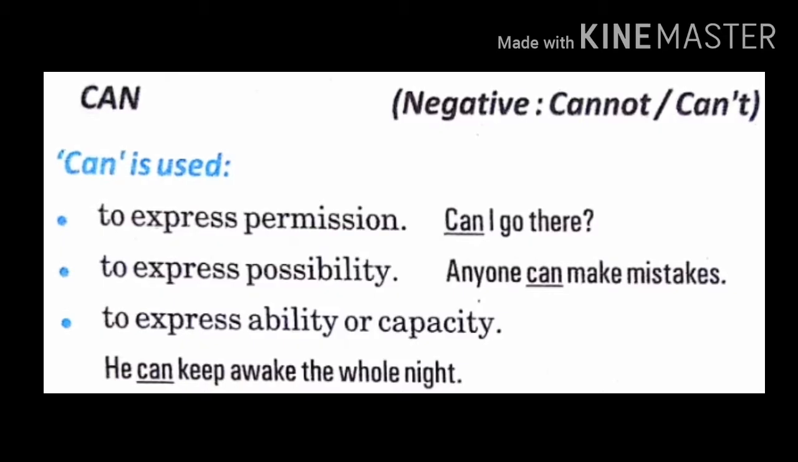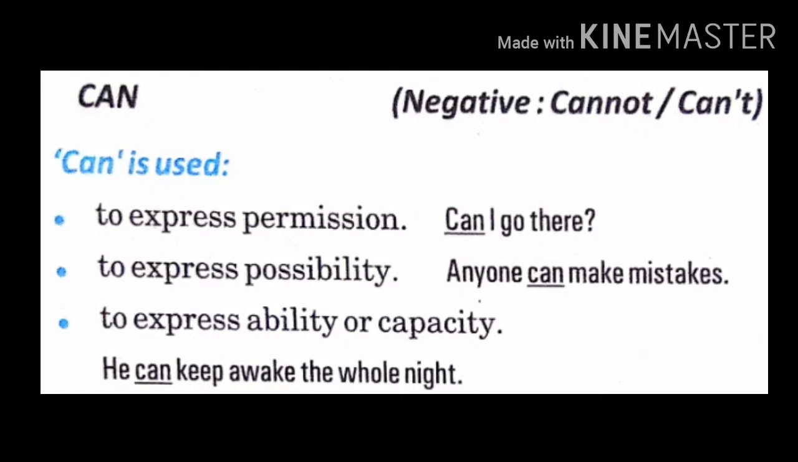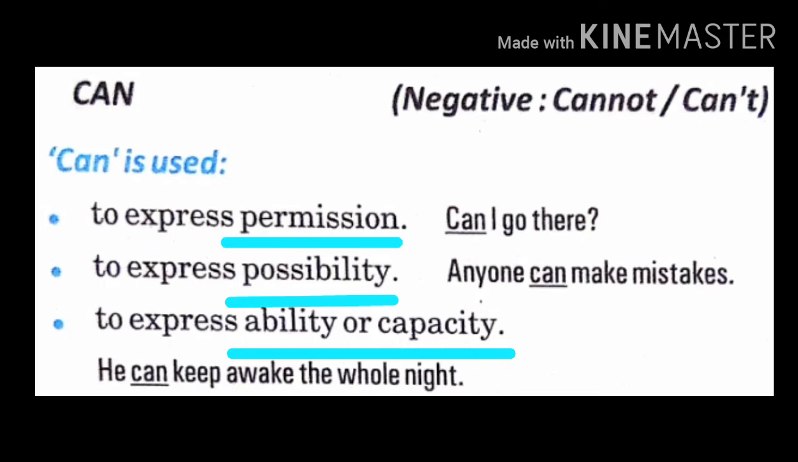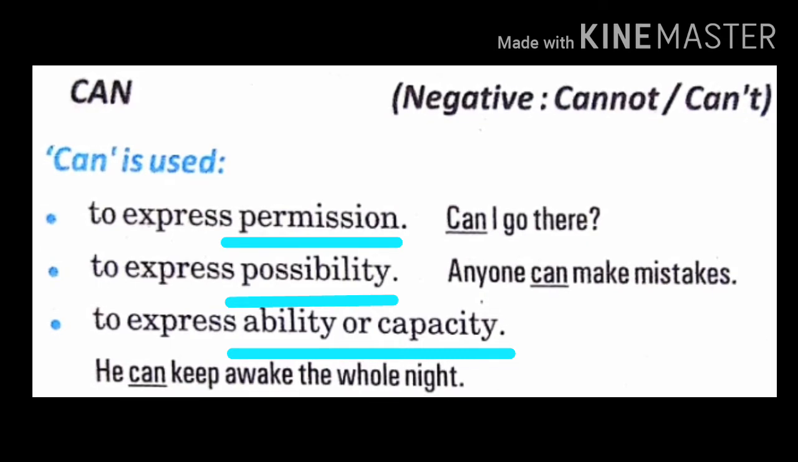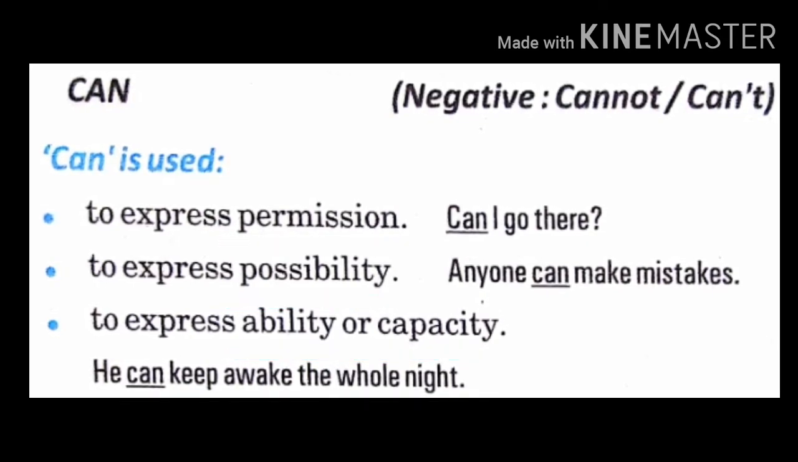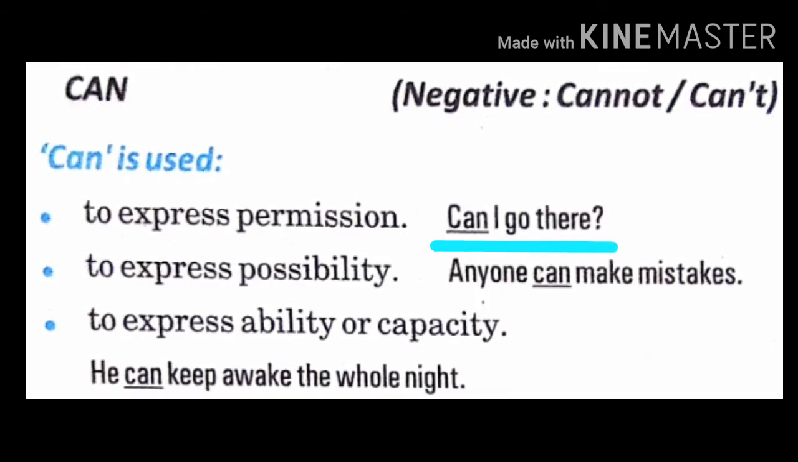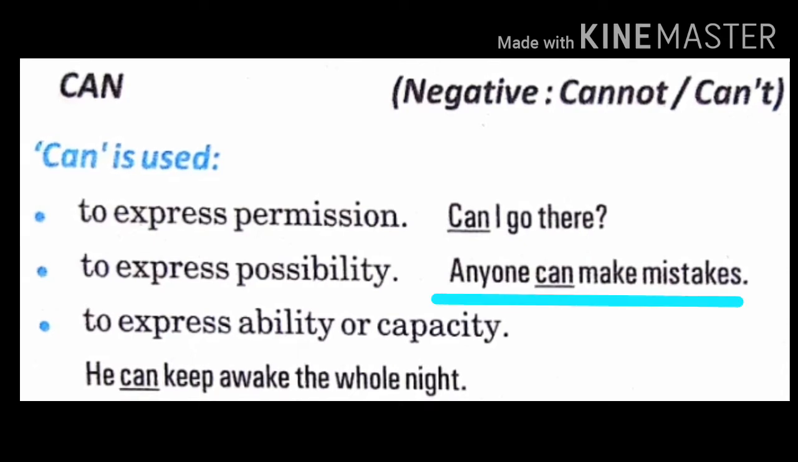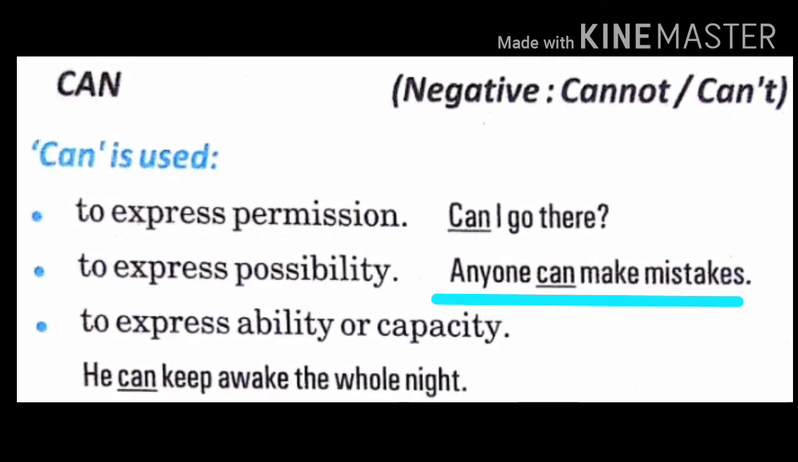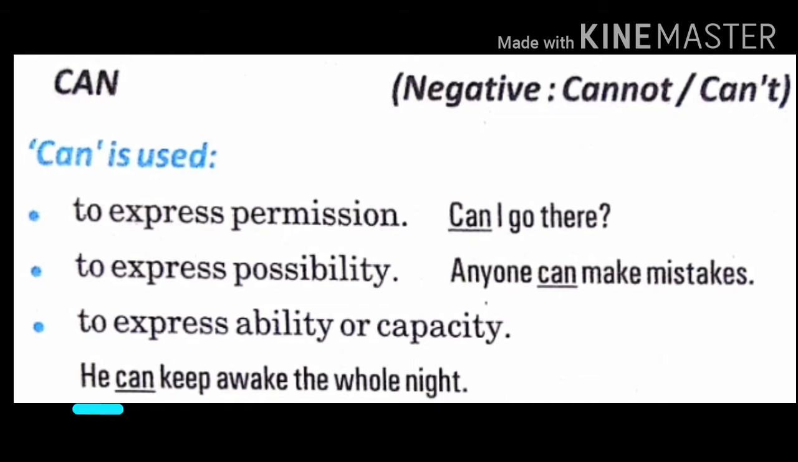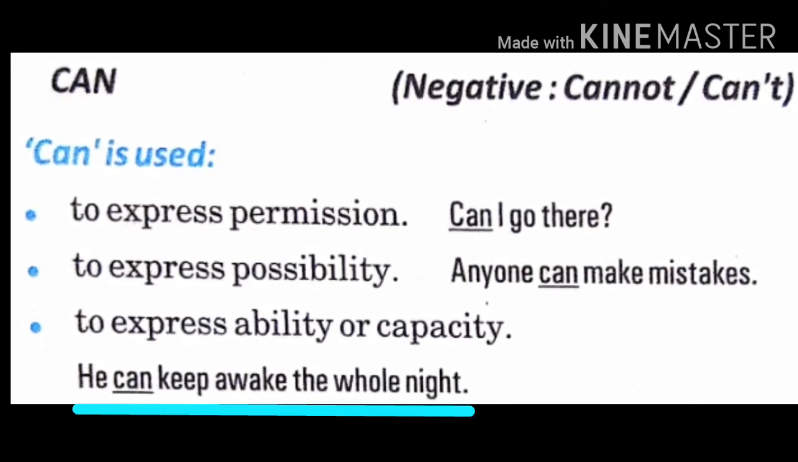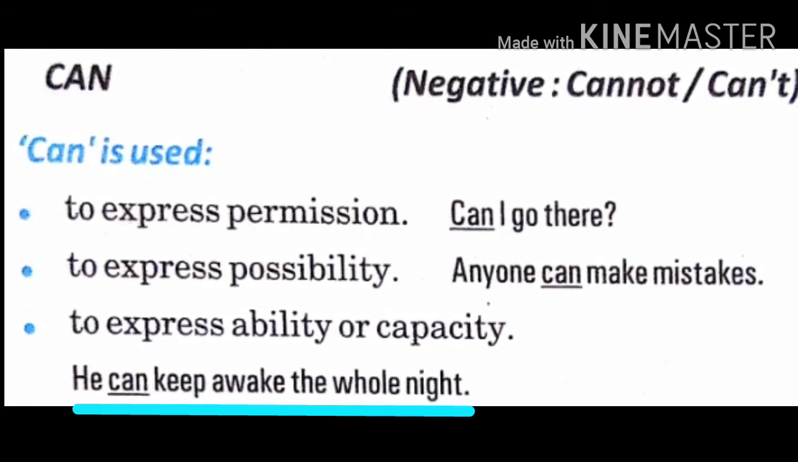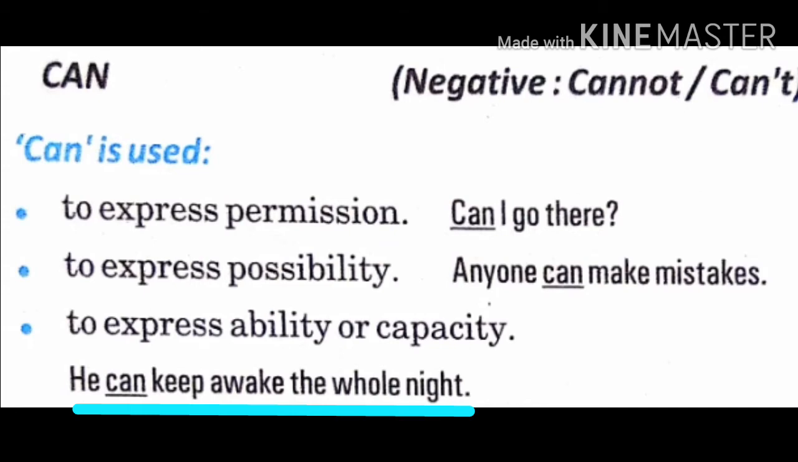Let's start with the modal verb can. Can is used to express permission, possibility, or ability, or to state that something is possible. For example, can I go there? That means asking for permission. Anyone can make mistakes. That means it is possible that anyone can make a mistake. He can keep awake the whole night. That means it is his ability, his capacity, that he can be awake the whole night.